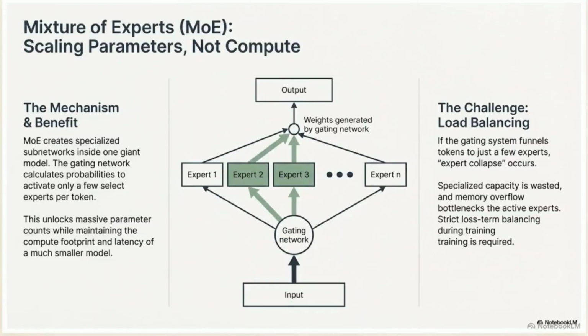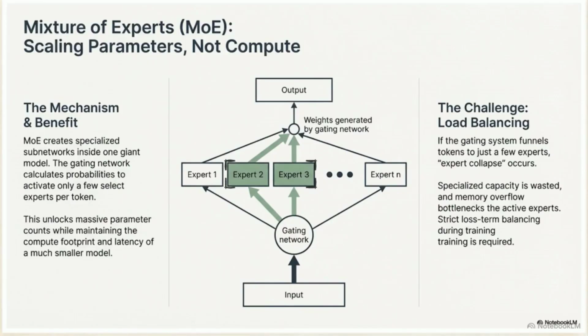This schematic details a mixture of experts, or MOE, architecture. MOE creates specialized subnetworks inside one giant model, using a gating network to calculate probabilities and activate only a few select expert neural networks per token, scaling the parameter count without scaling the compute load.